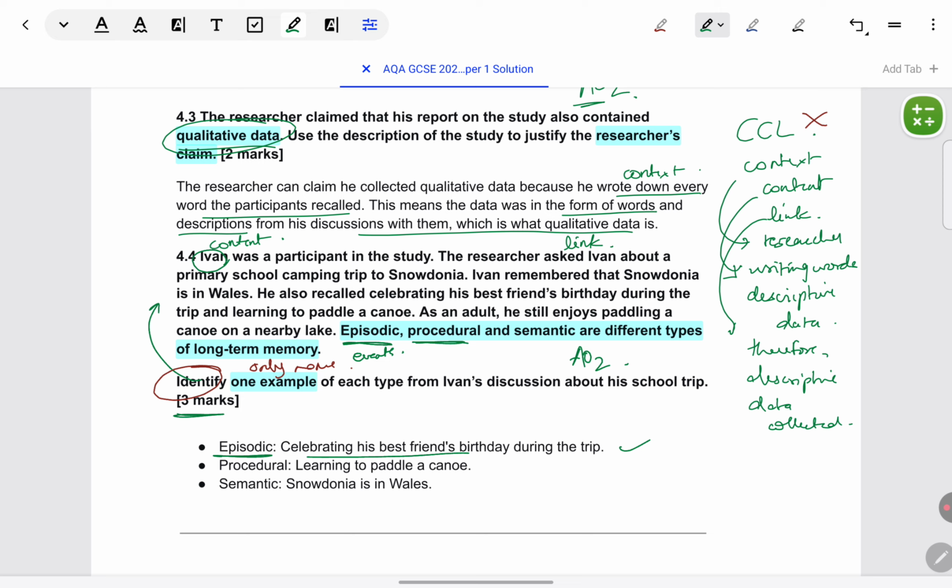Procedural memory is memory for performing skills. What is the skill that Ivan is performing? Paddling a canoe. So that comes under procedural. Semantic memory is remembering the meaning of things. What is the meaning that Ivan is remembering? Snowdonia is in Wales. It's a fact that he's remembering. Semantic memory includes meanings and facts. So that is coming under semantic.